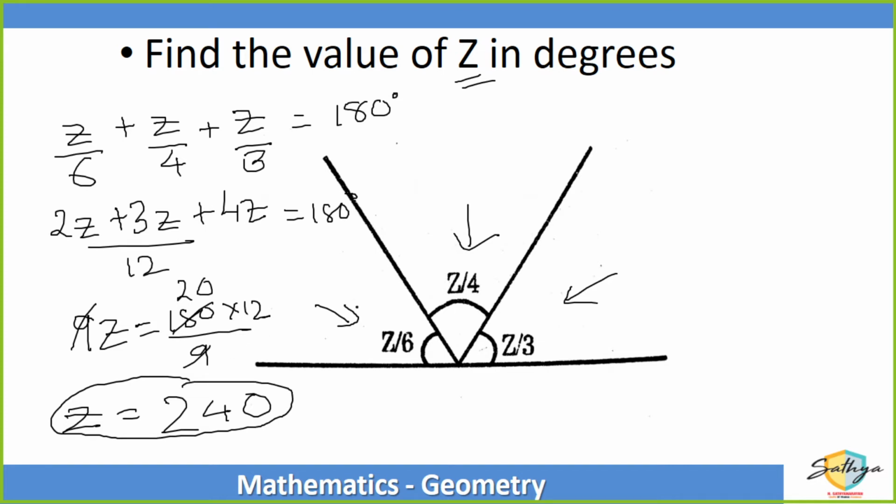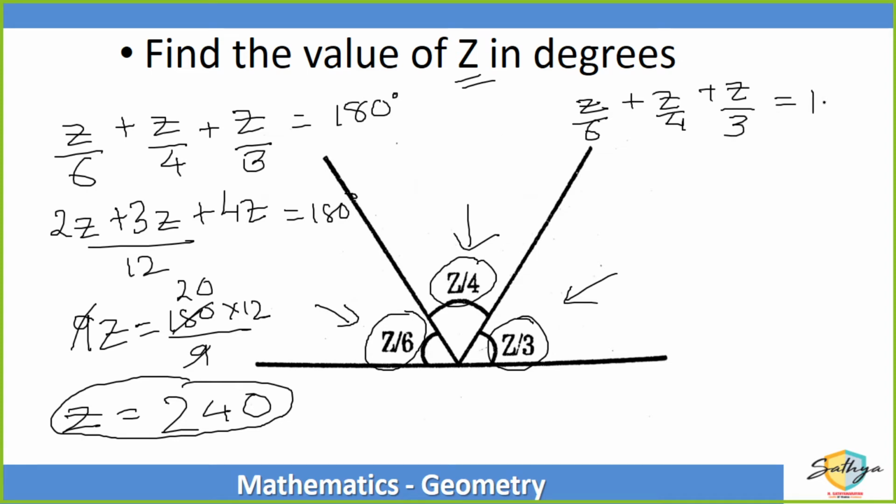Arushi, which problem did you not understand? Did you not understand this problem? Okay, see, these three angles are given: z by 6, z by 4 and z by 3. Can you understand that when you add these three angles, z by 6, z by 4 and z by 3, their total should be equal to 180 degrees. Total should be 180 degrees.